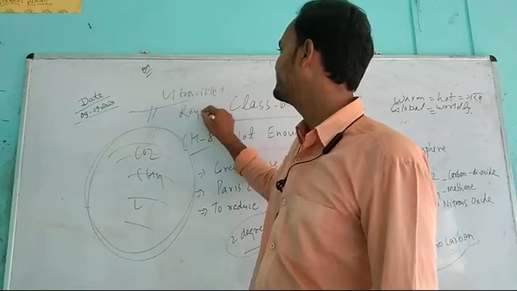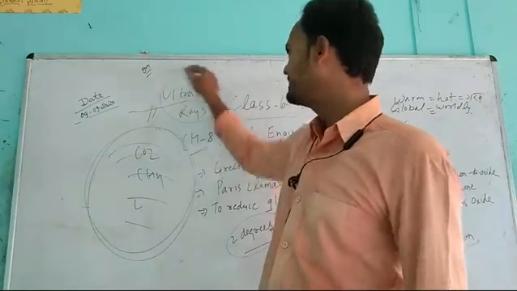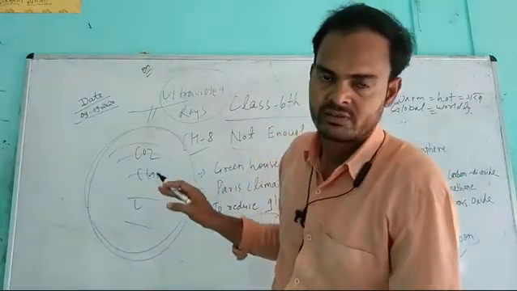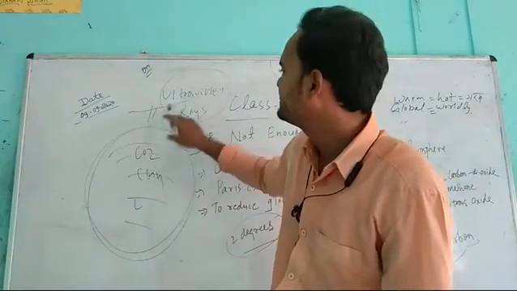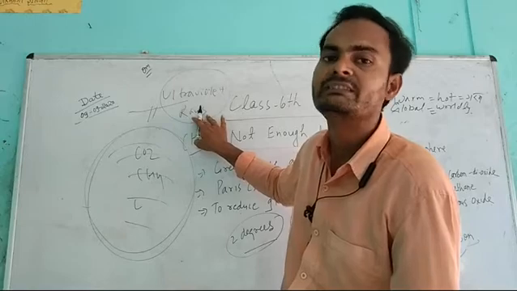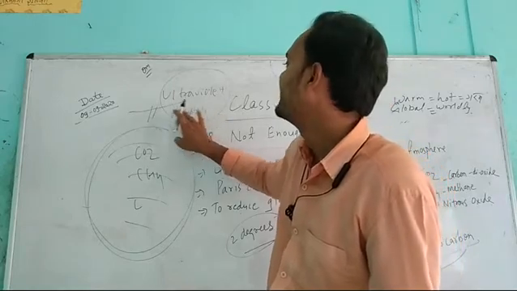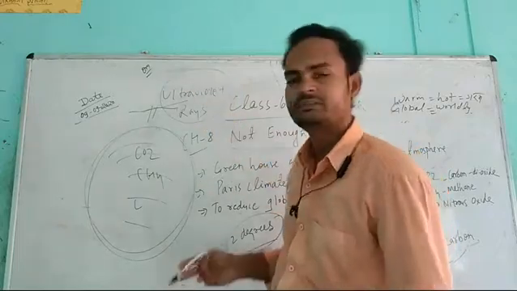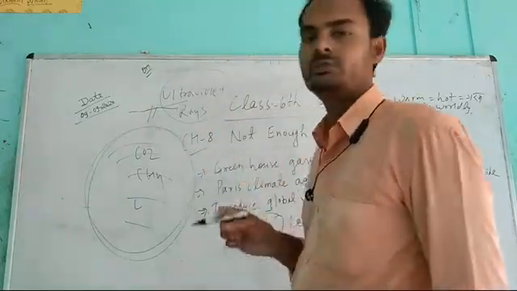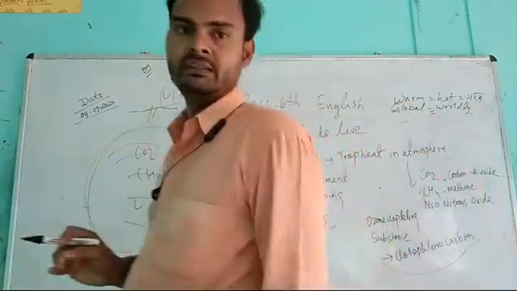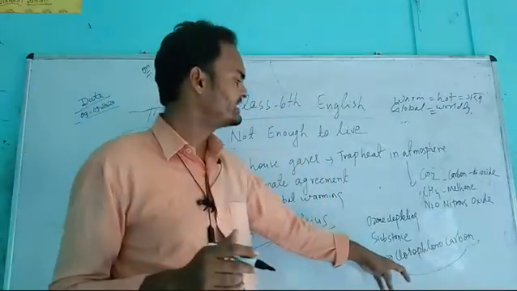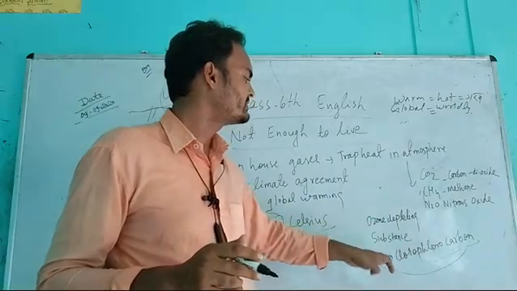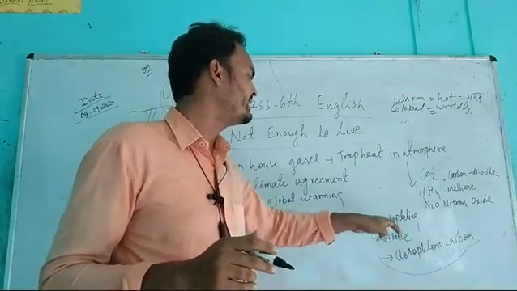What are these ultraviolet rays? By these ultraviolet rays, cancer can occur to anyone. So these ultraviolet rays are the reason for cancer and different diseases. And this ozone layer in our atmosphere stops these ultraviolet rays from coming onto the Earth's surface. But the greenhouse gas chlorofluorocarbon is the cause of ozone layer depletion.